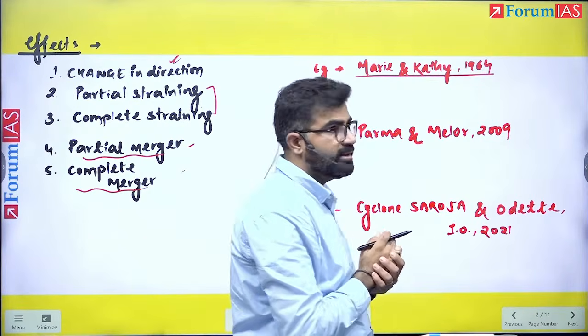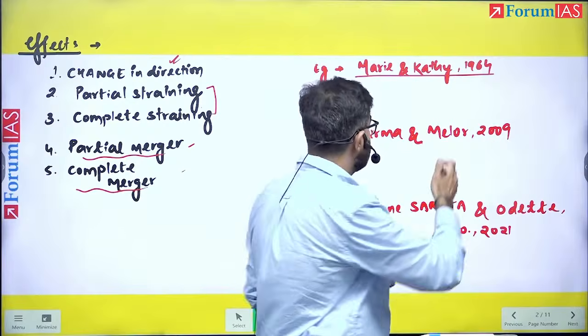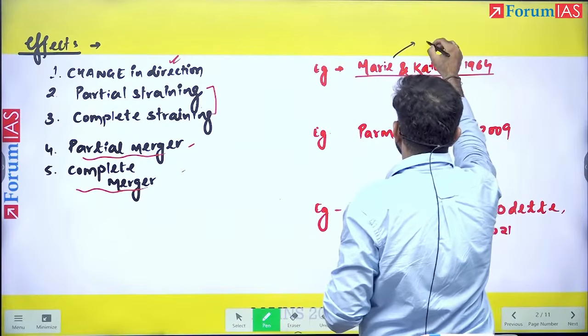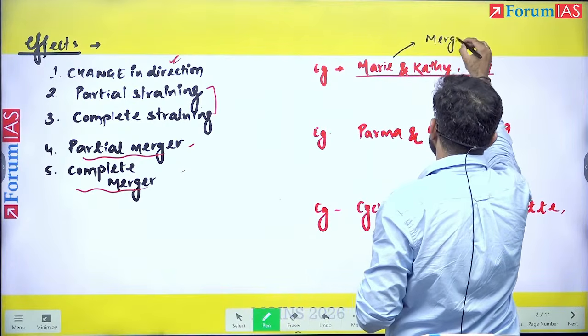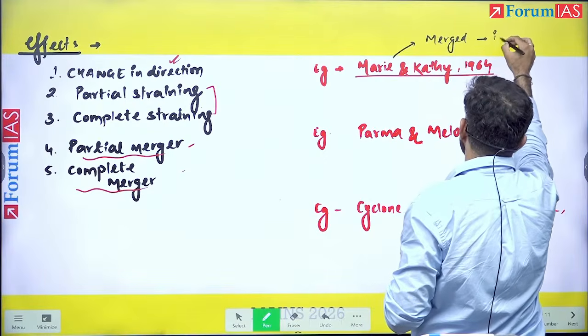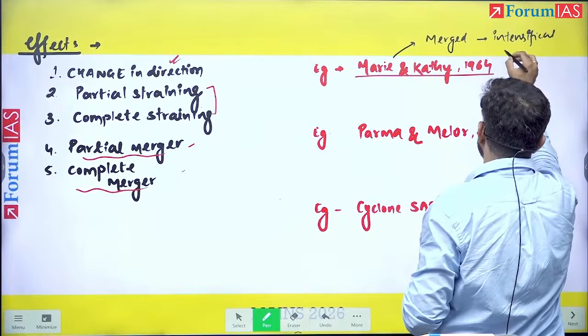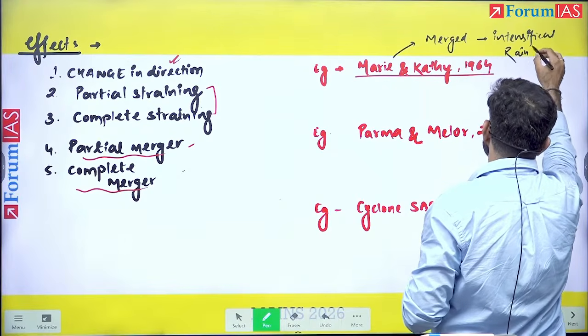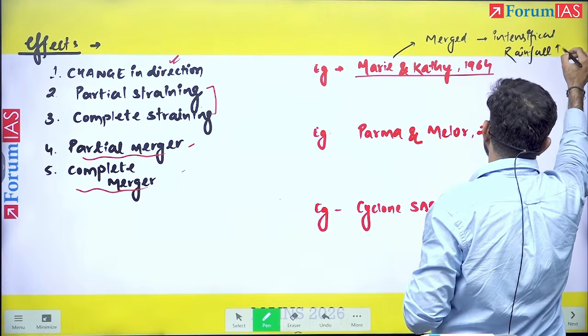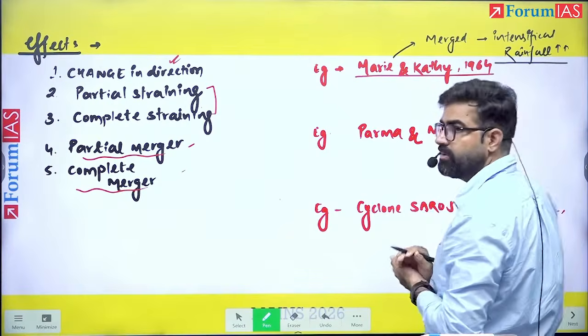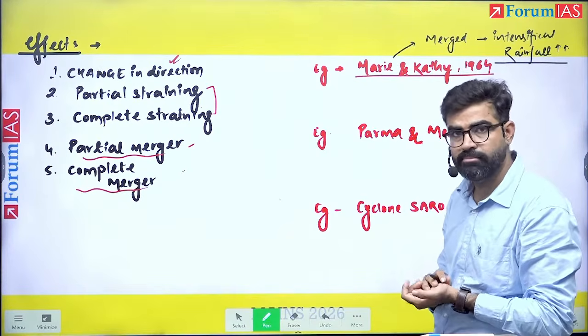In this, what exactly happened? When the two merged together, this led to their intensification. And this intensification further led to a lot of rainfall in this area. So their rainfall was very immensely affected by this Fujiwara effect. This is one example.